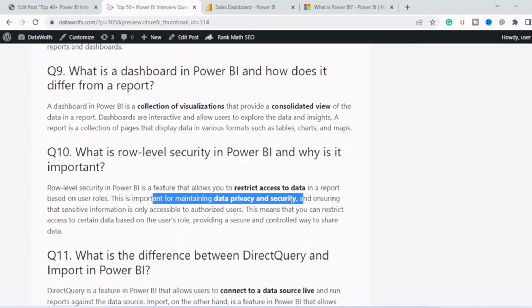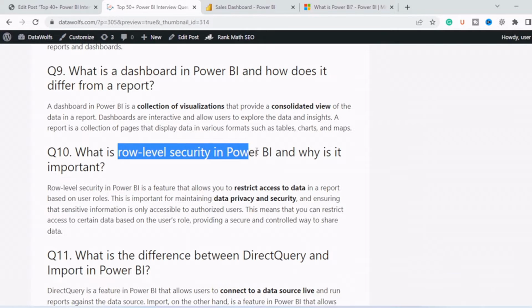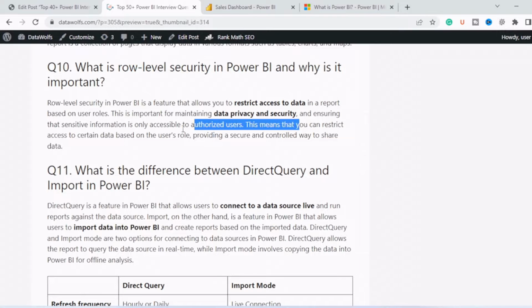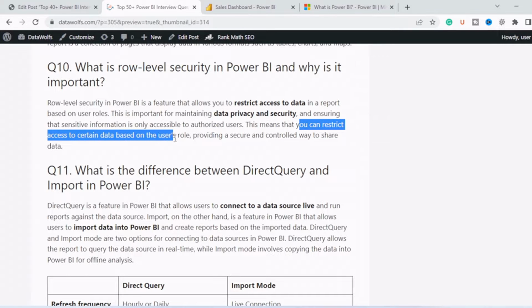So if we have different people in different regions and we want them to see the data of their region only, a person located in the West region should only be able to see the data of the West region, and a person located in the South should only be able to see the data related to the South region. So row level security in Power BI helps us. Basically we can restrict access to certain data based on the user's role, providing a secure and controlled way to share data.